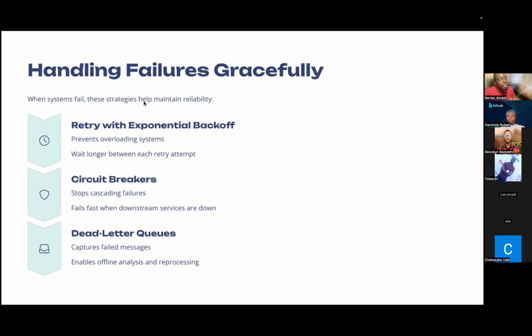The third one is dead letter queues, right? What are dead letter queues? Well, we notice that when we implement a queue-based system, either in our data pipelines or whatever, there's some particular time where the messages being published will no longer be available, right? So rather than having those messages drop off, we want to be able to capture those messages, keep them in the queue, and enable them for reprocessing. That's what the dead letter queue helps us handle in our system.